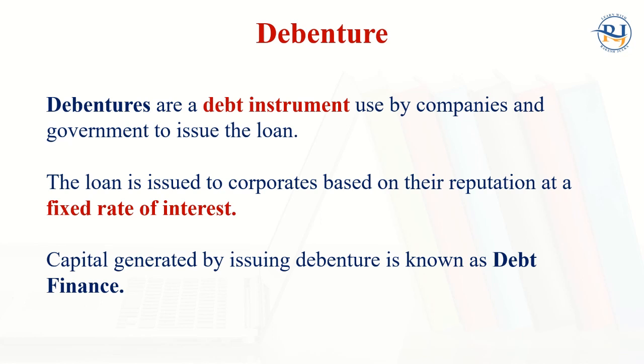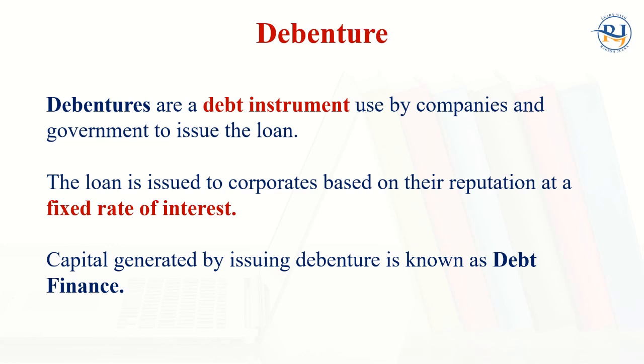On the other side, debentures. Debentures are just like a loan which is taken by the corporation. Debentures are debt instruments used by companies and governments to raise a loan. The loan is issued to corporates based upon their reputation, at a fixed rate of interest. There may be a fixed rate of interest, maybe 5% or 7% or 10% or 12%. It all depends on the corporation to decide what rate of interest will be given to the debenture holders.